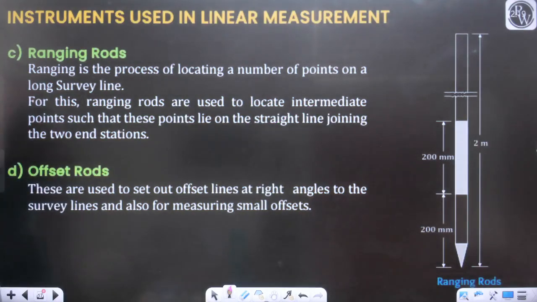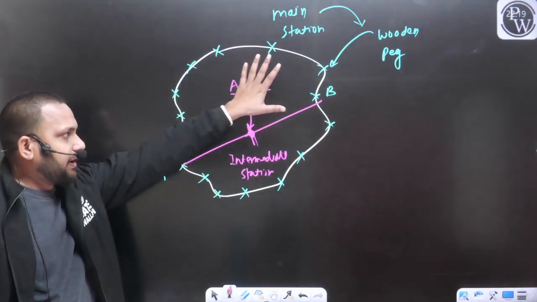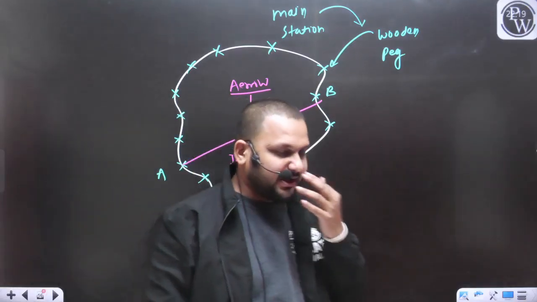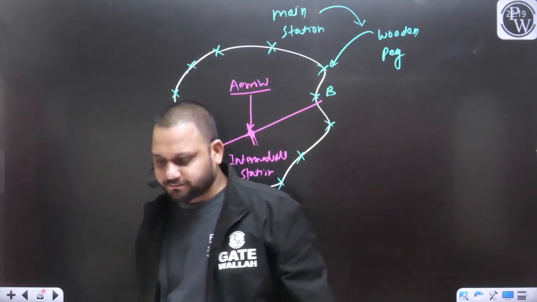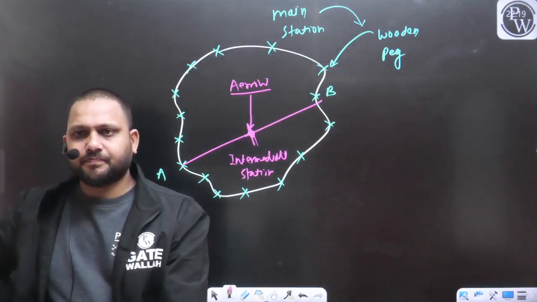So what is the use of the wooden peg and what is the use of the arrow? I hope this point is clear to everyone in the case of chain survey, yes or no?